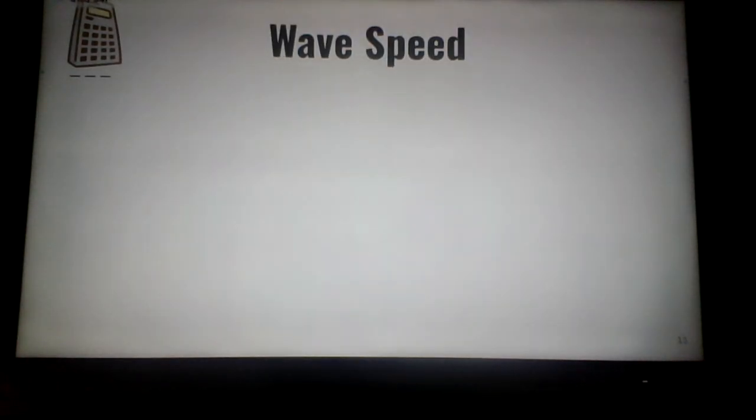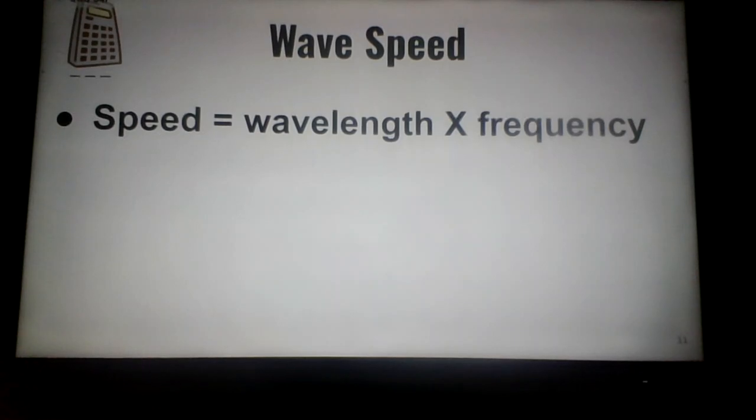Again, you see a calculator. Now we're going to figure out how to calculate the speed of a wave. Speed equals wavelength times frequency. There you go in words. And remember, in physics, we use a lowercase v, velocity, for speed.